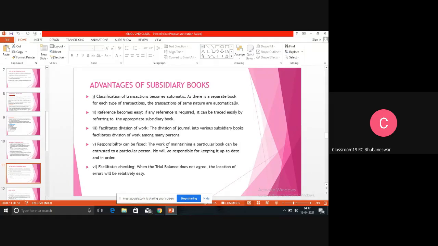That means at the end of every year, there is an audit. Auditing means checking whether the accounting activities have been done properly or not. So when the auditing activities start, it is very easy to facilitate the work by seeing the ledger entries, by seeing the subsidiary books. That means the subsidiary book is a time saver. It saves time and it makes the work smooth.